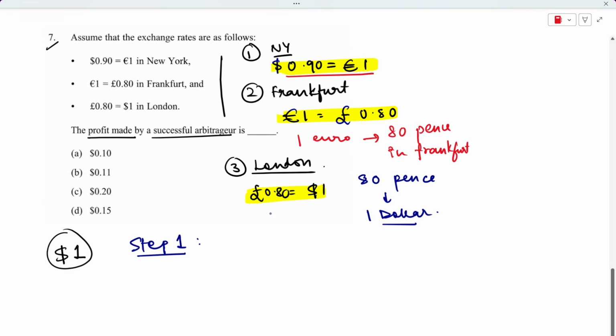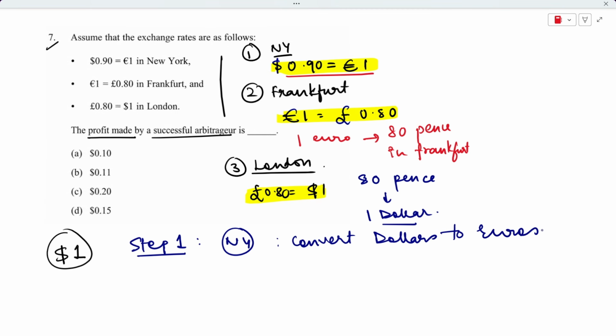So the first step is that I will have to go to the New York market, and in the New York market, I am going to convert dollars to euros. Can I do that? I can, right? Look at the exchange rate. In New York, we know that 1 euro costs me $0.90.